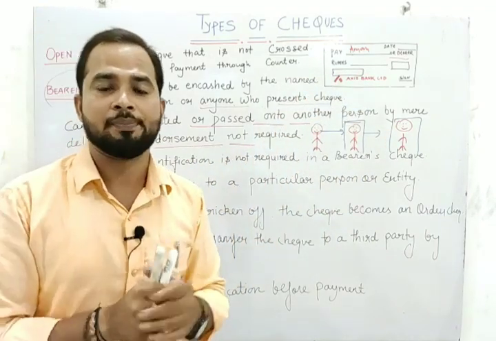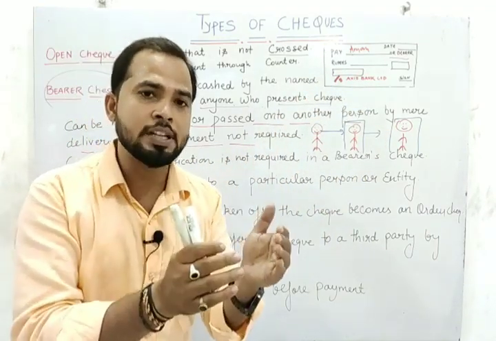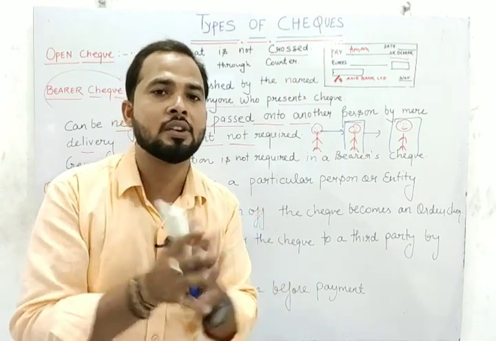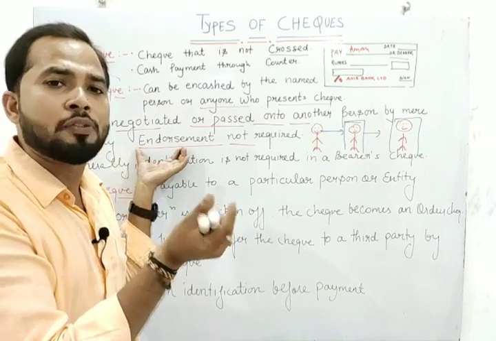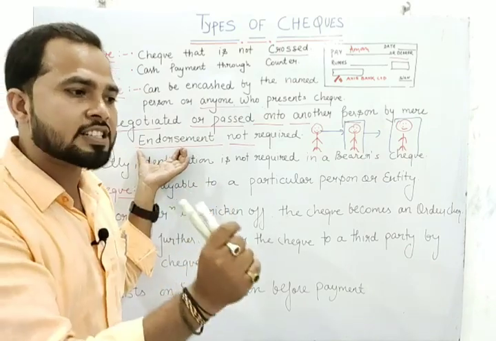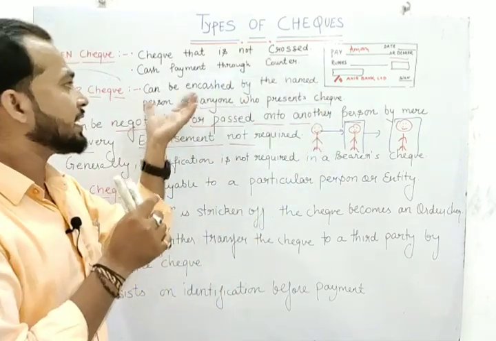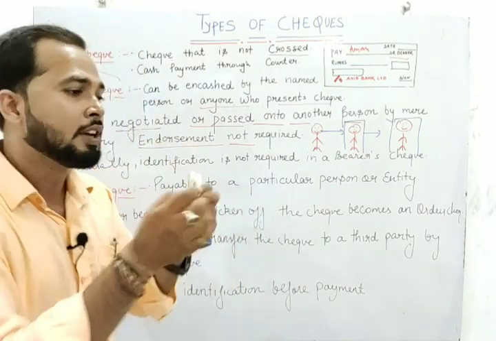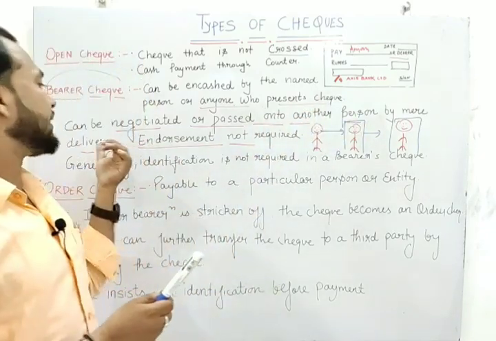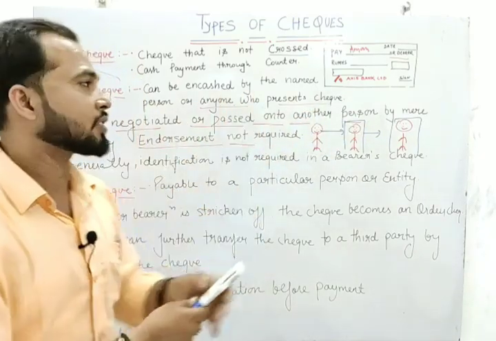Endorsement not required. Endorsement I will discuss later on. What is the meaning of endorsement? Endorsement means it is an official procedure to transfer the check from one person to another. But in case of bearer check, no need of endorsement. Without endorsement, the check will be transferred, meaning by mere delivery, the check will be transferred from one person to another person.